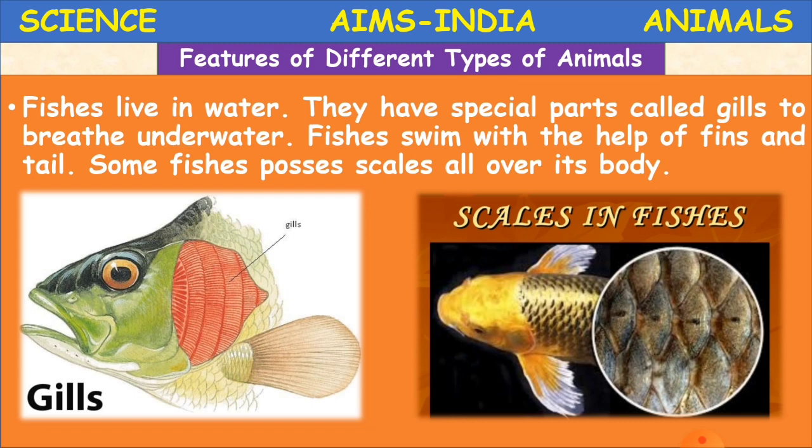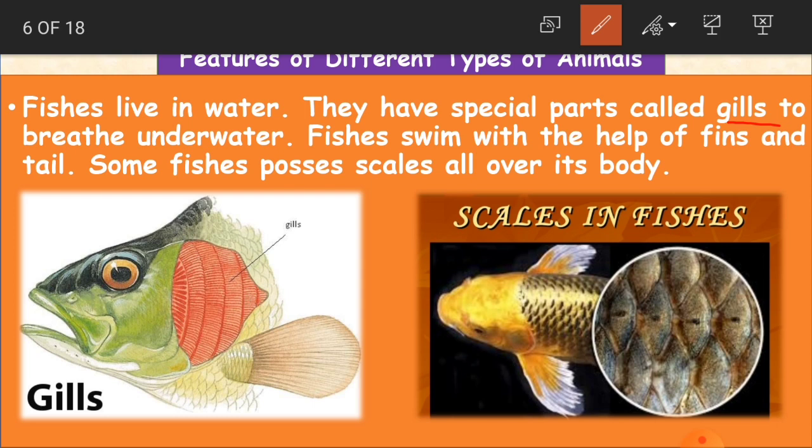Fishes live in water. And they have special parts called gills to breathe underwater. What are these parts called? They are called gills. And why do they have gills? To breathe underwater, because they live in the water and they have to breathe. For their breathing facility, they have got gills. And see here in the picture, this is how gills look.